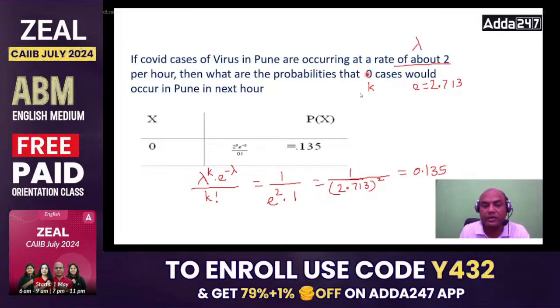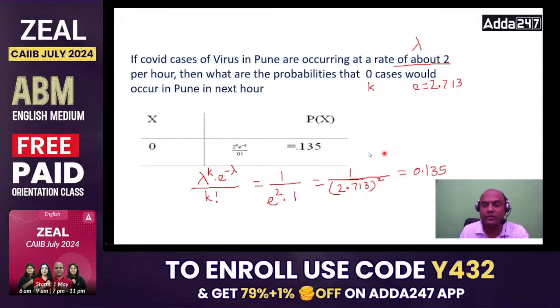Now you solve and give me. If the number of cases required is 2, if I require 2 cases in the next hour, what will be the probability? So now k equals 2. What is lambda? Lambda is 2. k is 2 again. So 2 raised to 2 is 4. This is the same. And 2 factorial is 2 only. So 4 divided by 2 is again 2. So it is 0.27 again.